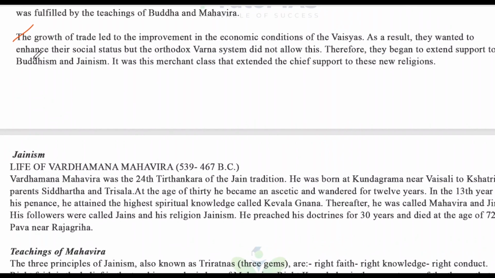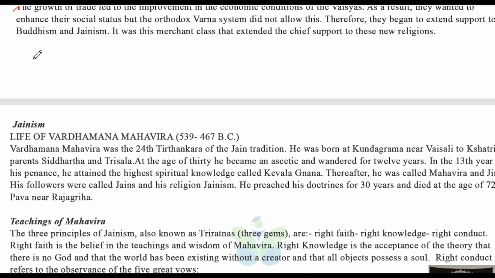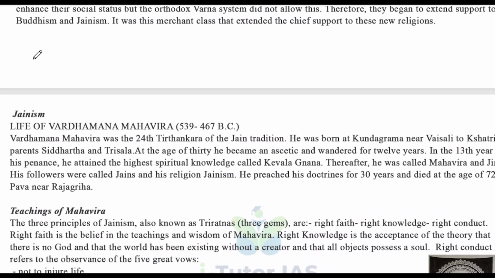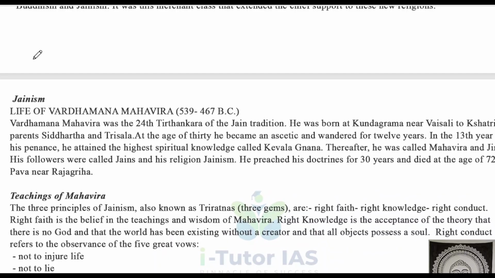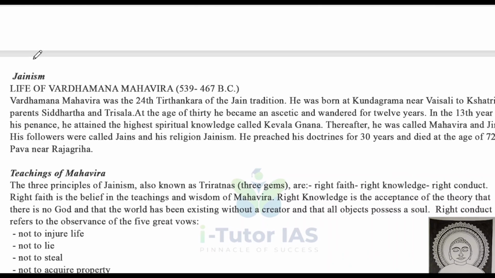First of all, we will discuss Jainism, beginning with the life of Vardhamana Mahavira, around 539 to 467 BC. Vardhamana Mahavira was the 24th Tirthankara of the Jain tradition. He was born at Kundagrama near Vaishali to Kshatriya parents, Siddhartha and Trisala. At the age of 30, he became an ascetic and wandered for 12 years.